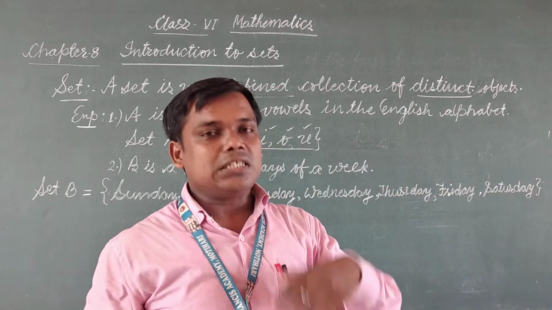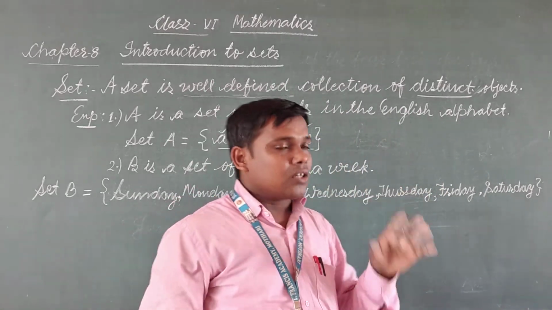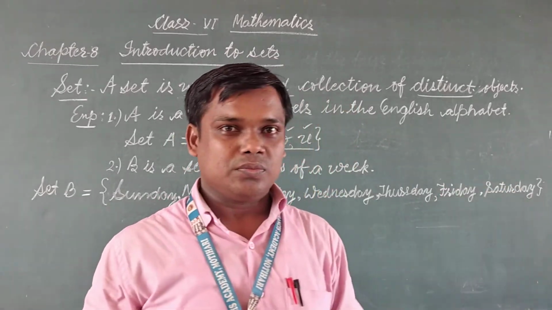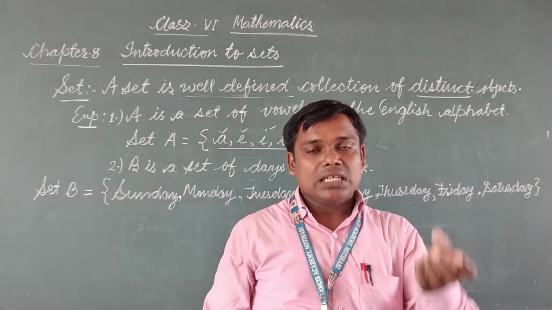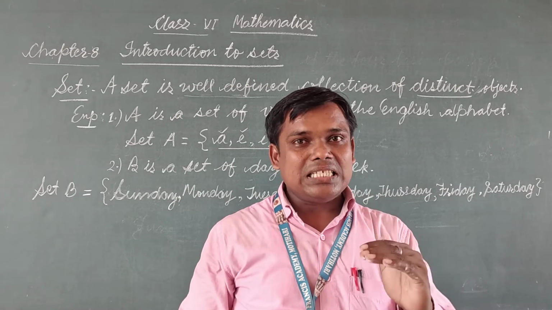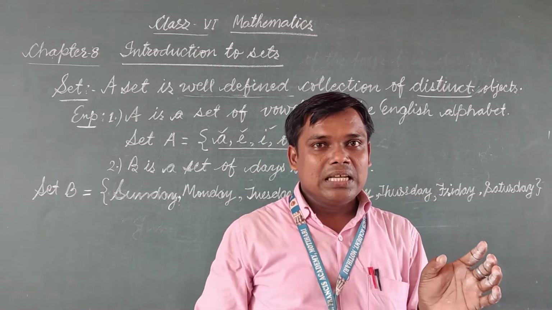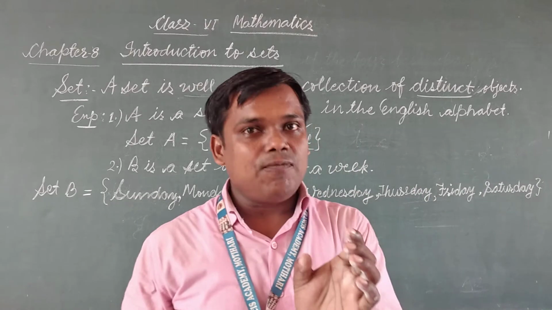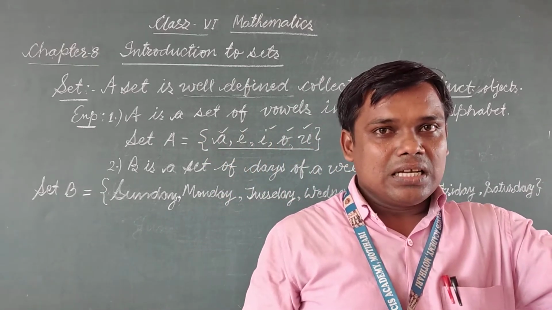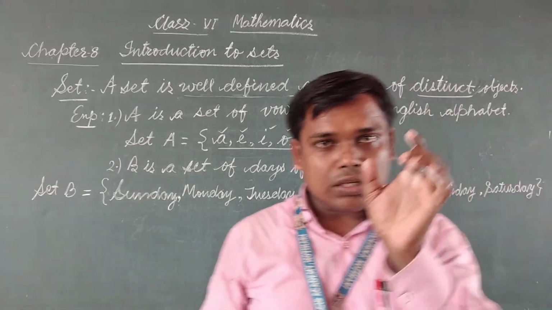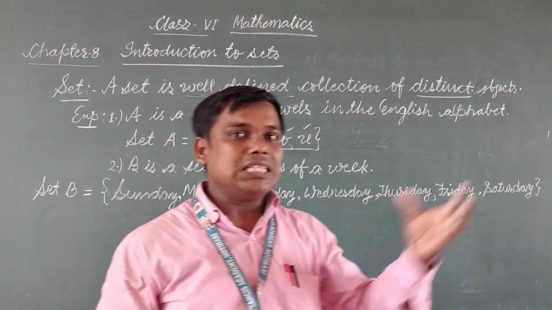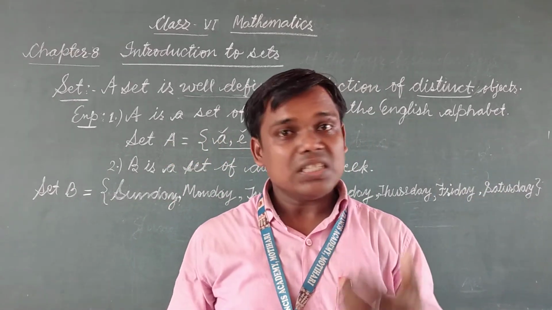Similarly, another example I am giving: collection of rich people of a town. Now, the word rich is not well defined because richness cannot be well defined. One person will be richer than another, then another, like this. So, the word rich is not a well-defined term. So, we cannot say that collection is a set.